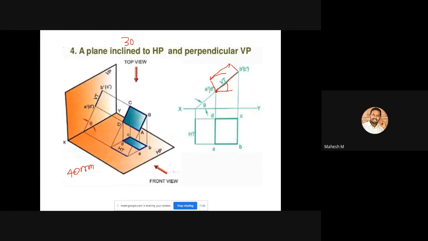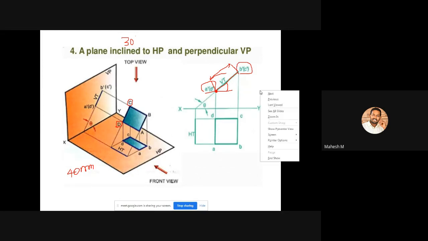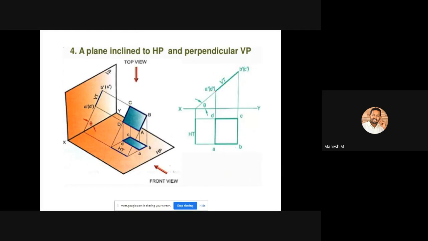Okay, so you can mention this point as A dash bracket D dash because you can't see the D point and C point from the front view direction. So this one is A dash bracket D dash and this one is B dash bracket C dash. So you can project these 2 points towards top view.